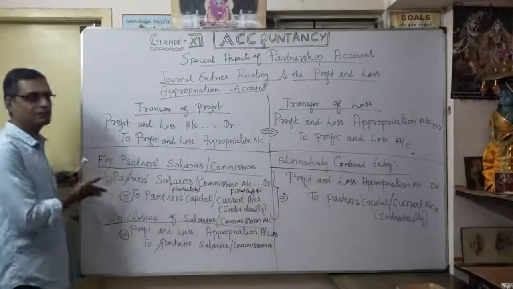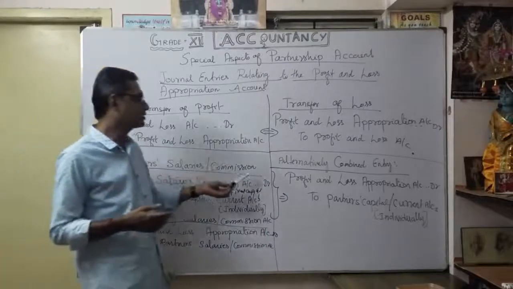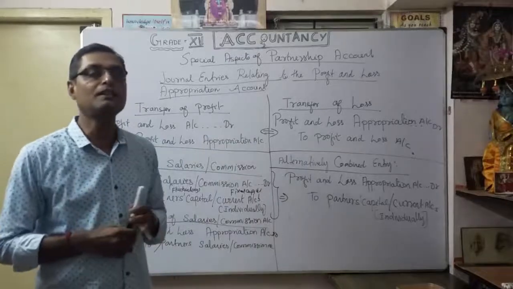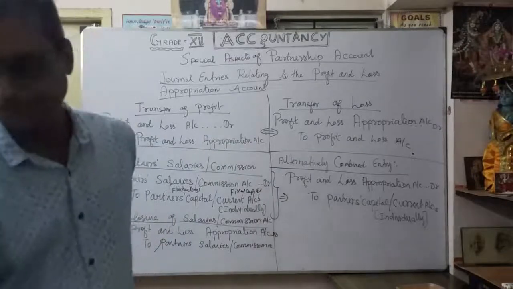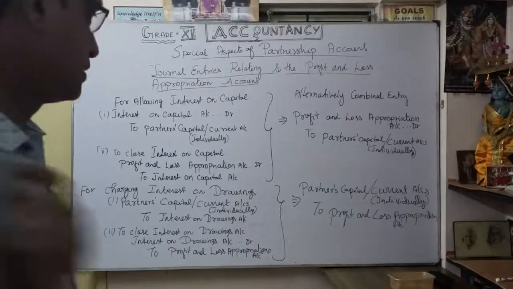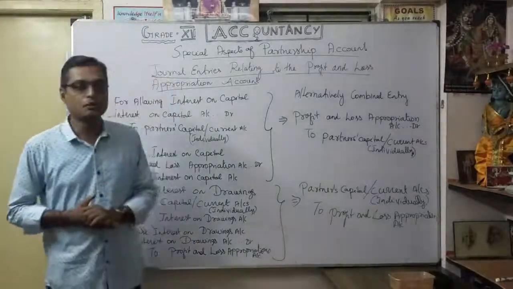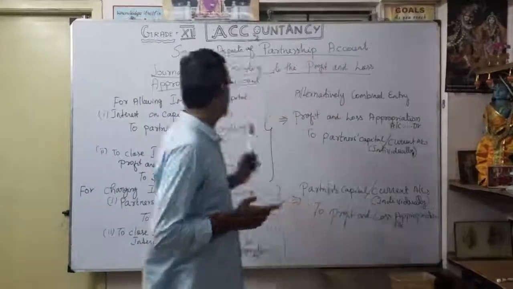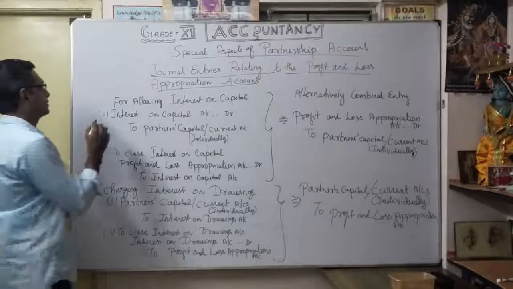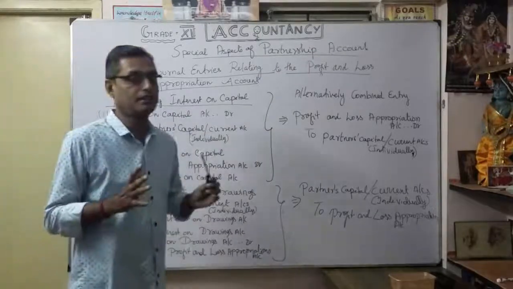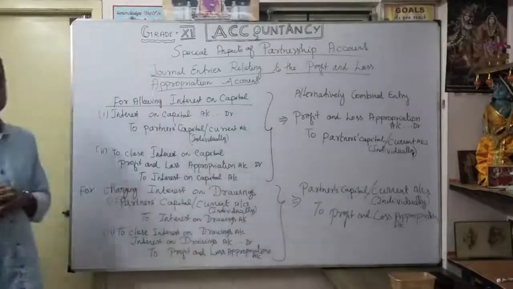Now the next situation, after partner's salary and commission: how you are going to show interest on capital and interest on drawings. The next very important two entries, one is for interest on capital. The calculation for allowing interest on capital is a very, very important journal entry, relating to the profit and loss appropriation account.